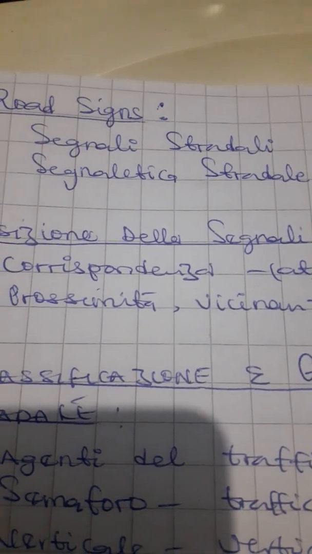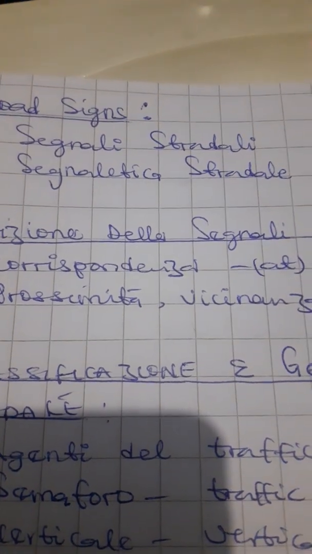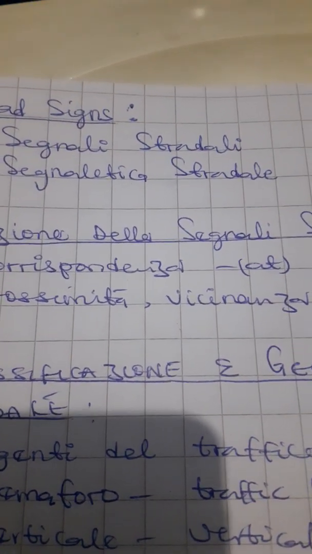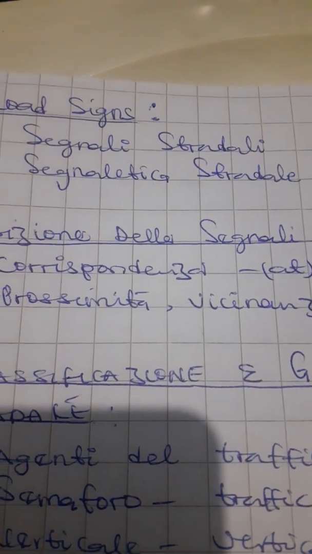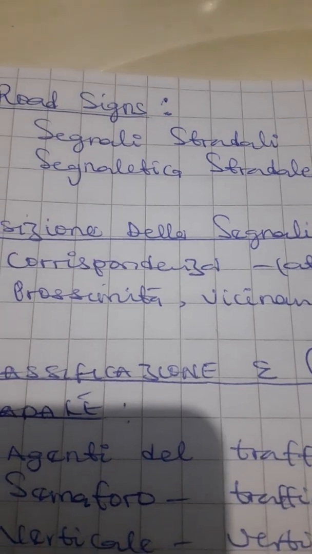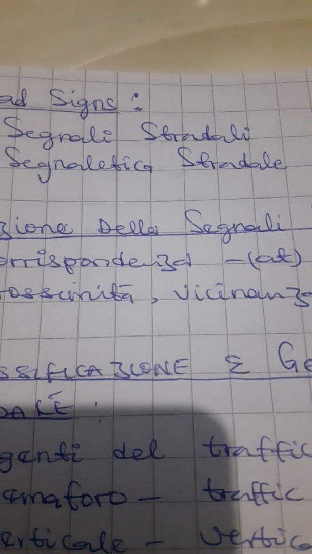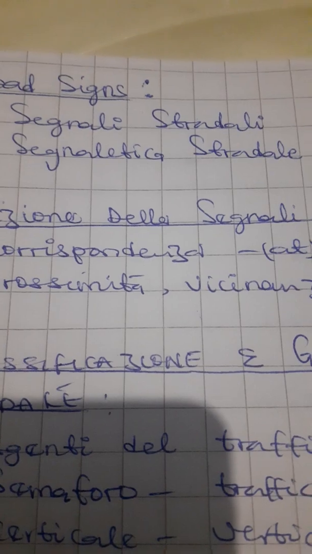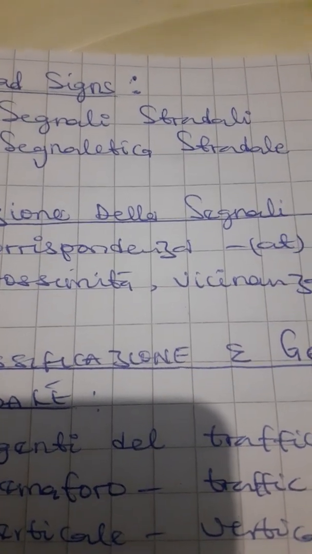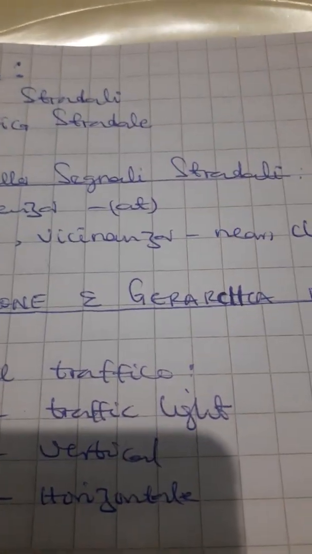It means road sign. Then you may ask, of what relevance is road sign? The road sign serves as a link or a bridge between the users of the road and the road itself. It enables us to know the behavior, that is what they call il comportamento, that we have to adopt on that particular area of the road. So that is that. And then let's look at the next one, posizione della segnali stradali.